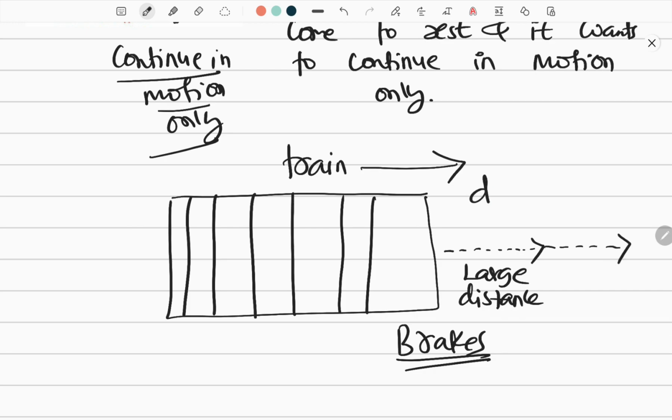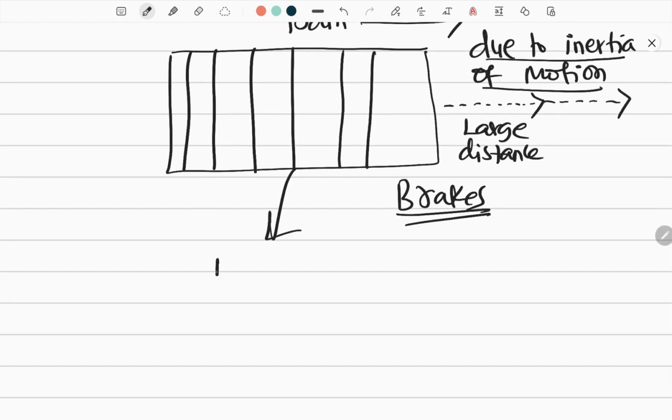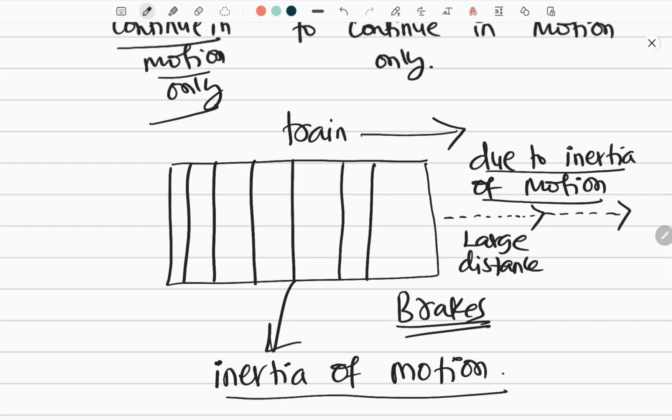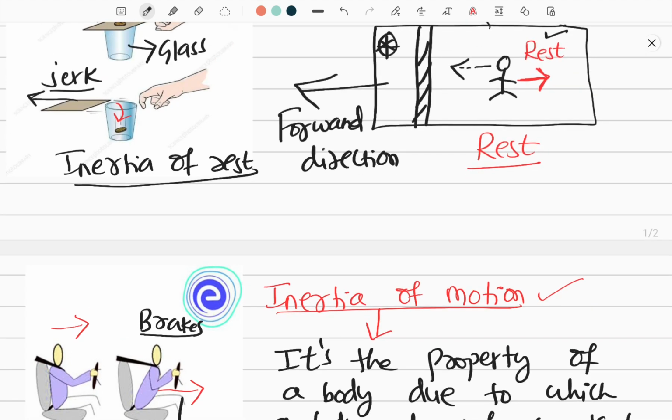Now, why? This is due to inertia of motion. A body wants to continue its state of motion. It wants to keep on moving in the forward direction even though brakes are applied. So this train is the example for inertia of motion, because it is a property of the body due to which it doesn't want to come to rest. It wants to continue in motion only. All right. So I hope the concept of inertia of rest and inertia of motion is clear.